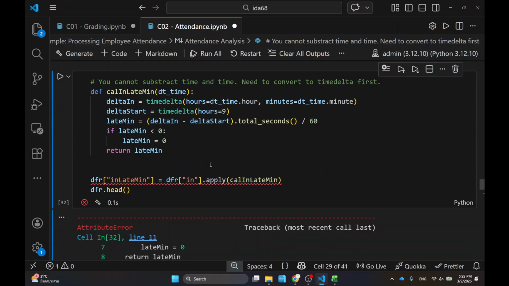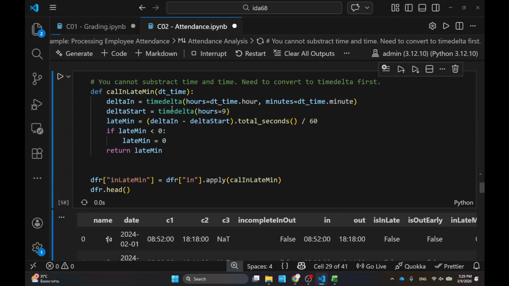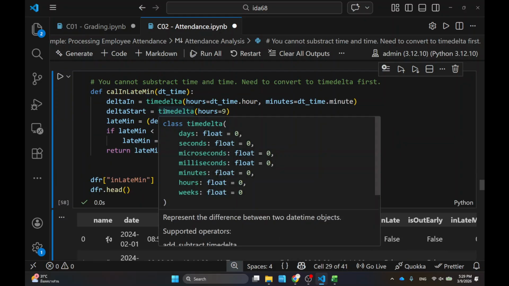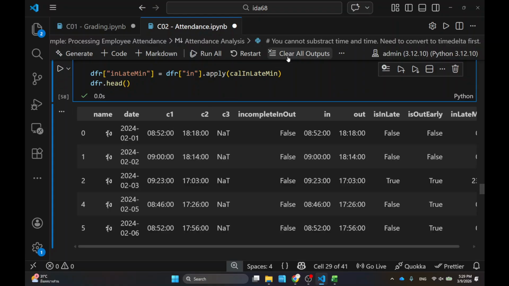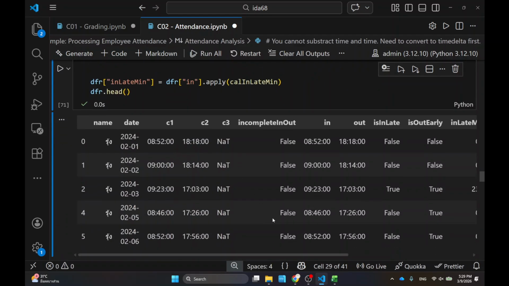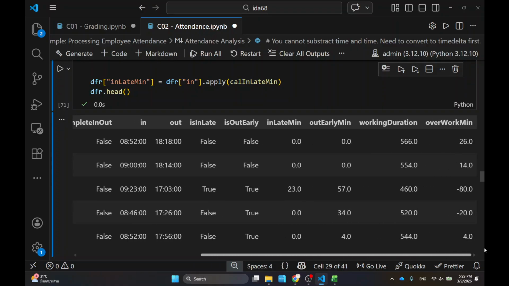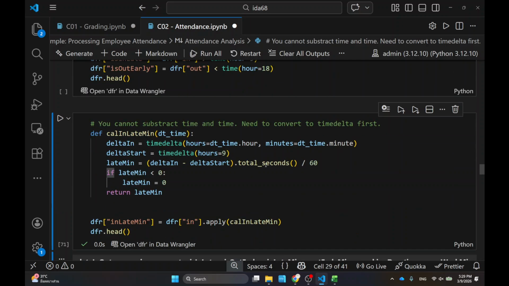I don't recall this error. So let me just run again. I think I might have forgotten to run a cell or something. But anyway, let's do this. Again, this one I calculate the time, maybe I go a little bit too fast.